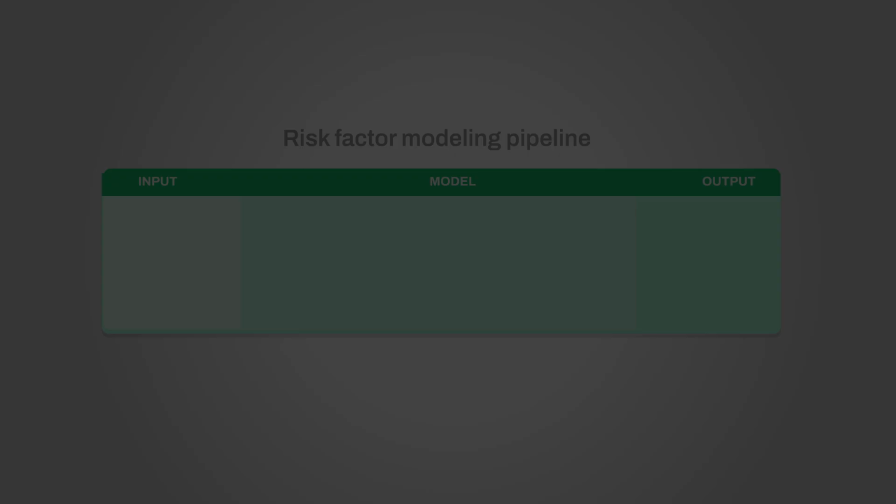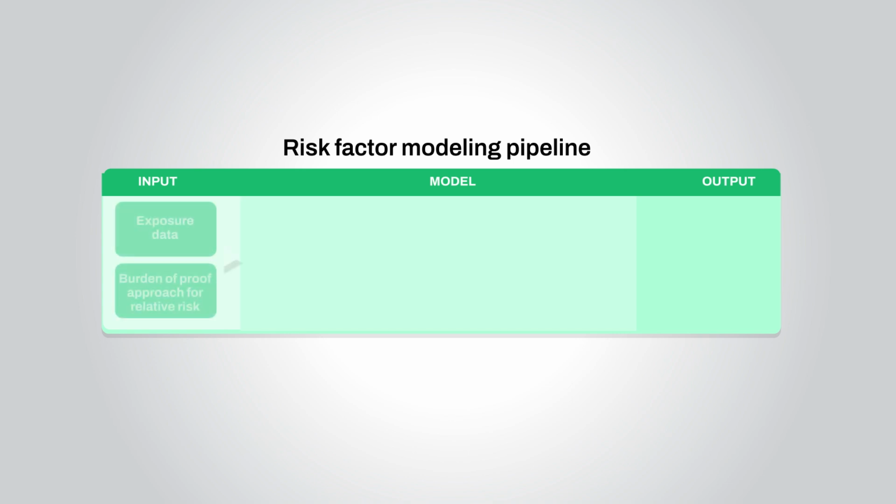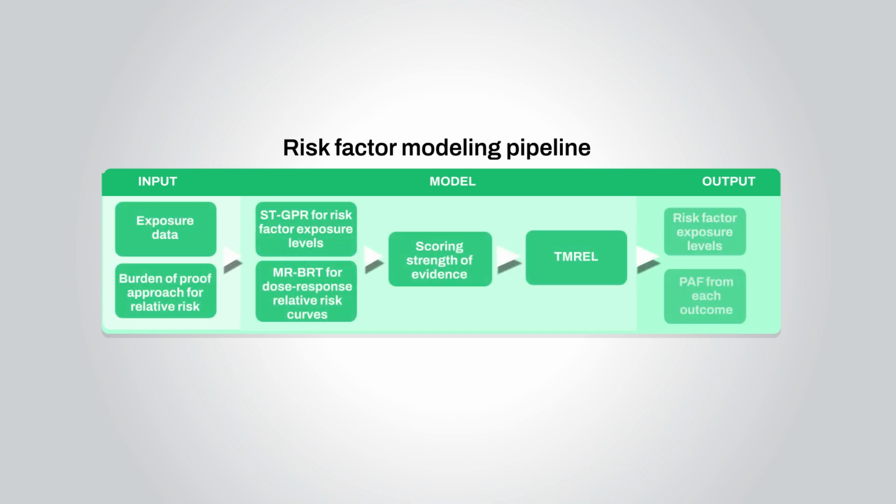To estimate disease burden from risk factors, we need data on exposure and relative risk, as well as 2 custom modeling tools, STGPR and Mr. BERT. For each risk factor, we define the ideal level of exposure and measure exposures above that ideal. Our resulting estimates capture how much a cause's burden can be explained by exposure to each risk factor.